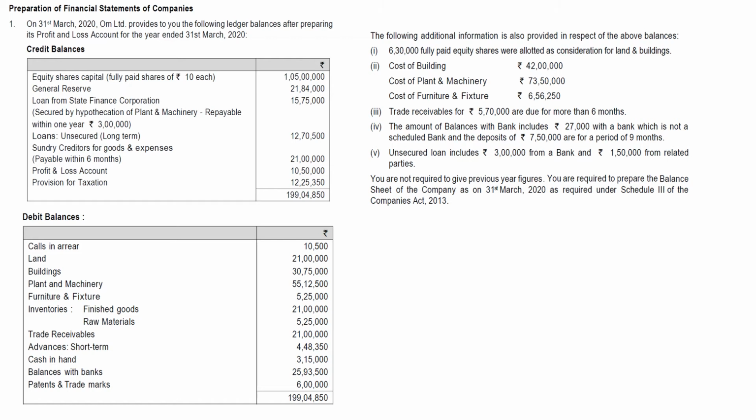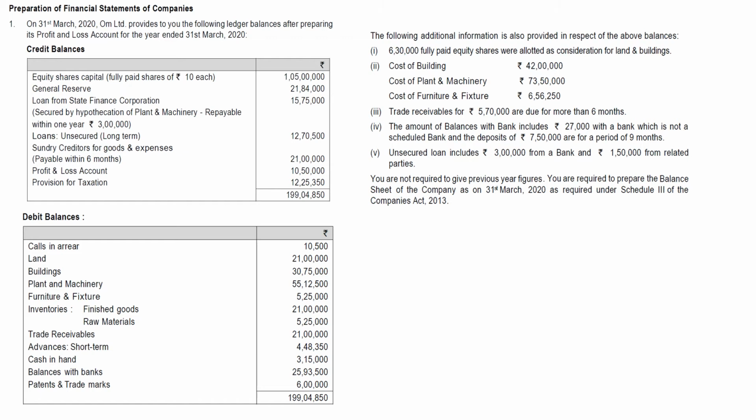Next, land, building, plant and machinery, furniture and fixture, all these are property, plant and equipment. This has to be shown under fixed assets, non-current assets as tangible assets, so there should be a separate schedule for this, and we have to take net of depreciation to the balance sheet.